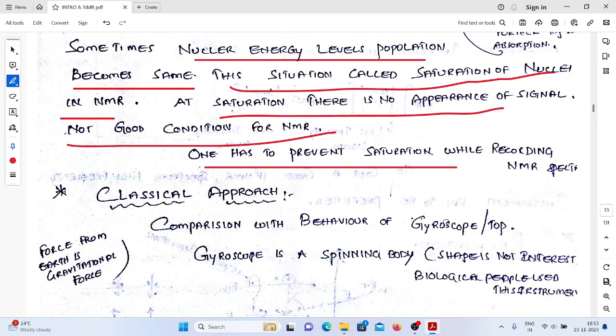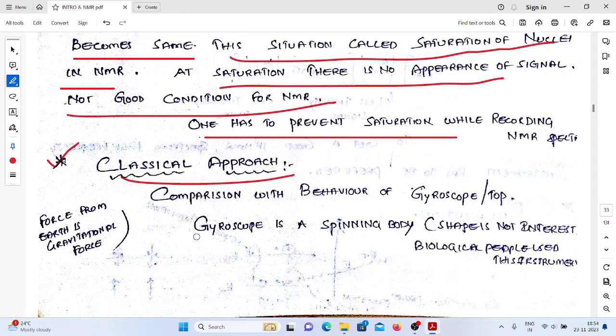Okay, now come to the next and very, very simple approach, that is the classical approach. The name itself indicates classical, simple. The classical approach deals with what? Spinning particles only. See, the basic criteria is the same in both the approaches, right? The explanation is different. The classical approach considers the behavior of the gyroscope or the behavior of the top. Generally, physics students are aware of the gyroscope, and chemistry and other kinds of students are aware of the top.